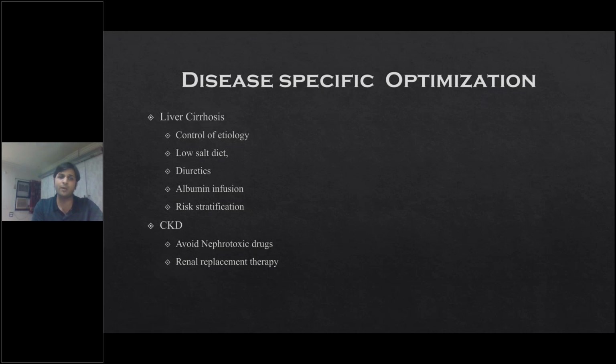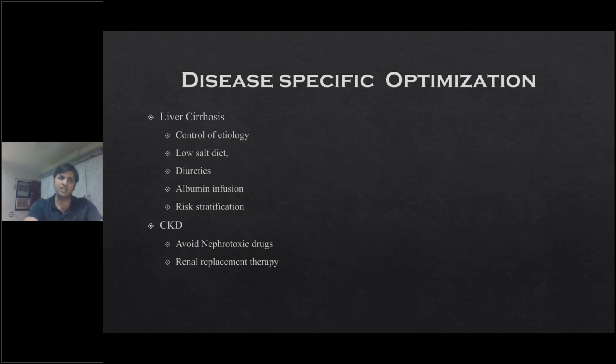We can stratify them depending on their liver function, explain these things to the patients, and then go ahead for surgery. Other patients commonly seen are CKD patients, where we can avoid nephrotoxic drugs, adequately hydrate them, and pre-operatively or intraoperatively arrange renal replacement therapy with the help of our nephrologist colleagues, and we can treat these patients.